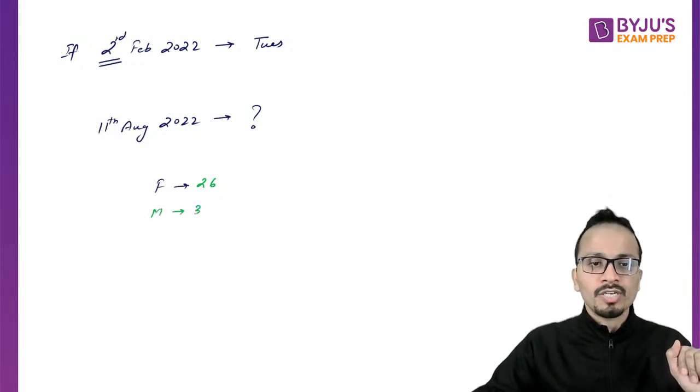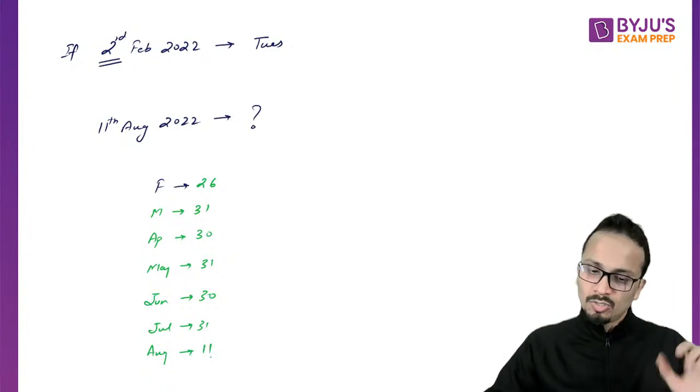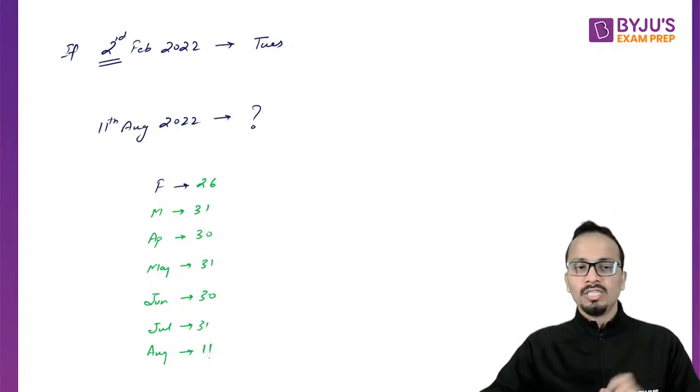March, a total of 31. April, 30. May, 31. June, 30. July, 31. And the number of days in August is 11. All right, I have written all these days.